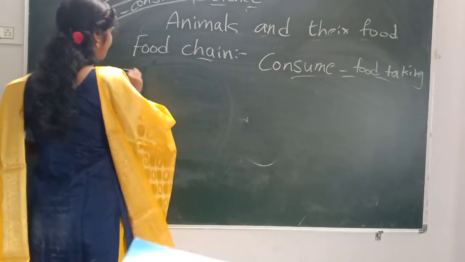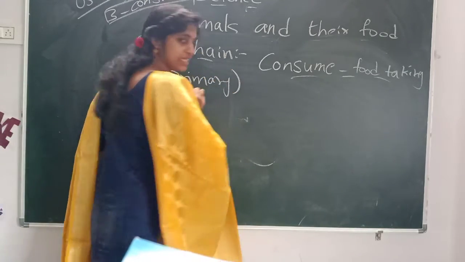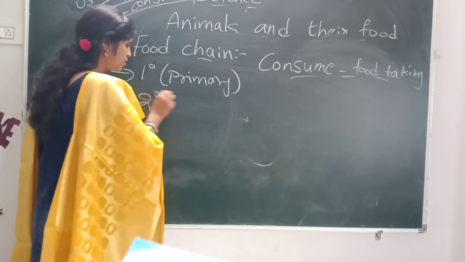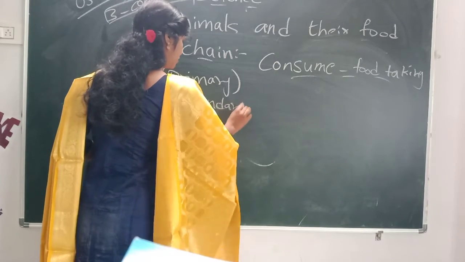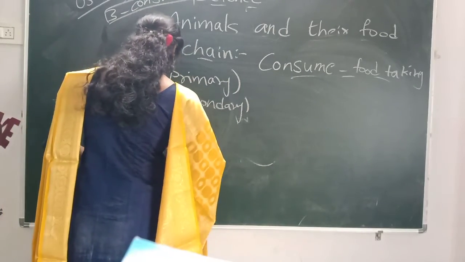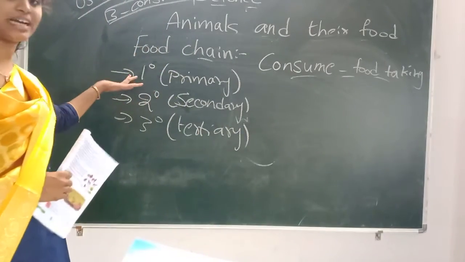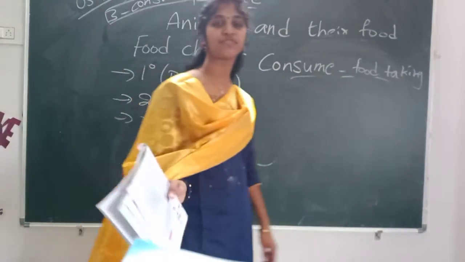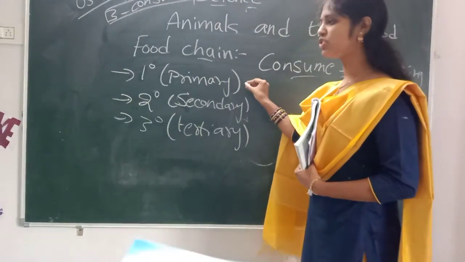First one, primary consumers. Next one, secondary consumers. When it comes to the third one, tertiary consumers. First one, primary consumers. Second one, secondary consumers, and the third one, tertiary consumers. It's not that difficult to remember. Right or wrong? So what will the primary consumers do?